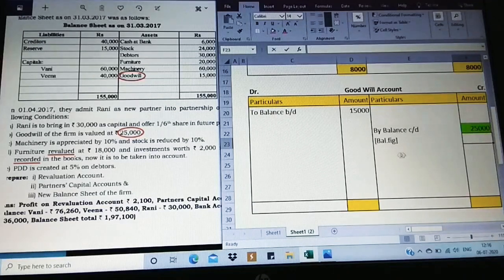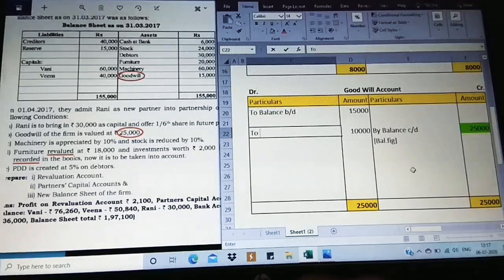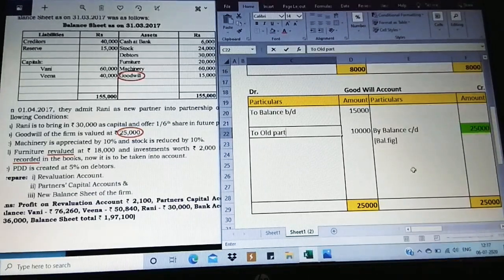Now just observe which side is greater, the credit side. This 25,000 I'm going to take the same as a total, and now from 25,000 if you subtract, what is the difference amount we get? 10,000, right? The 10,000 is the difference. I'm going to post it to the old partners' capital account.